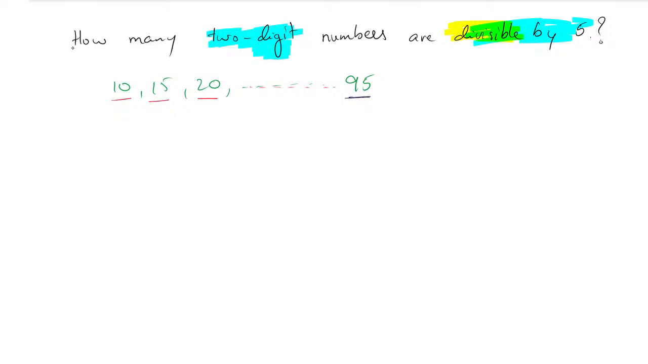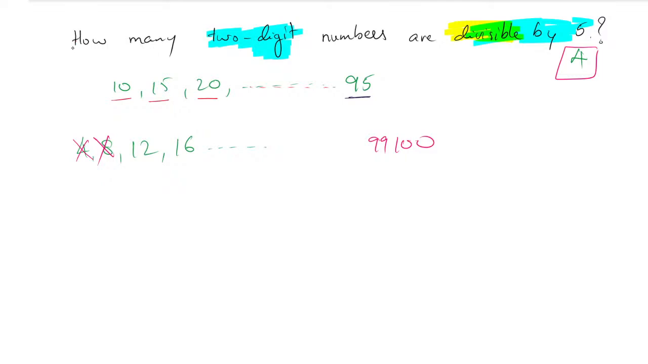But in place of 5, if they have given 4, what then? That time also you have to think. The first number is 4, next is 8, next is 12, next is 16 and so on. When it is two-digit, you can't consider 4 and 8. If it is divisible by 4, the last number before 100 may be 99, but we don't know whether 99 is divisible by 4.